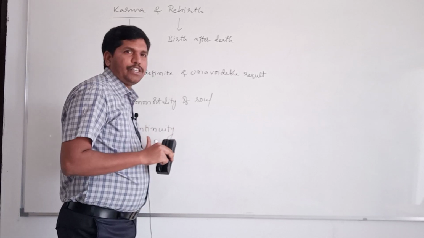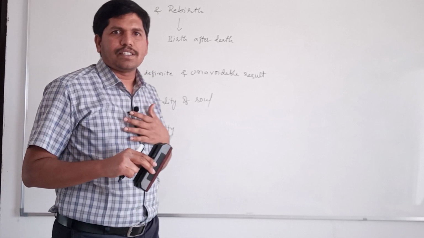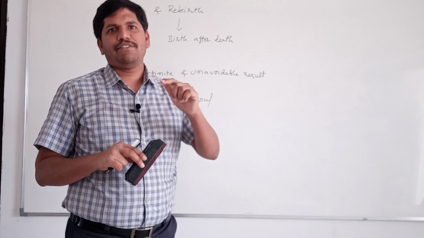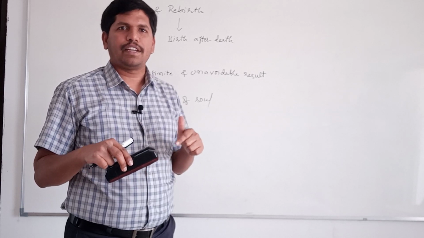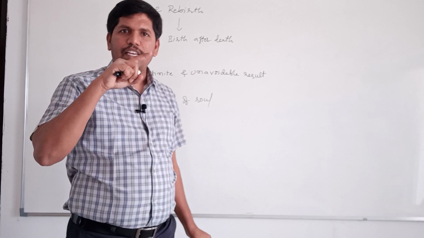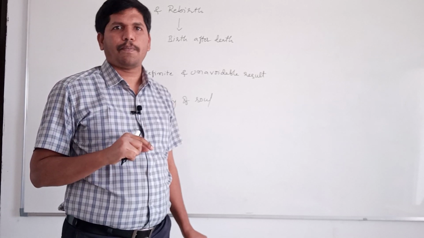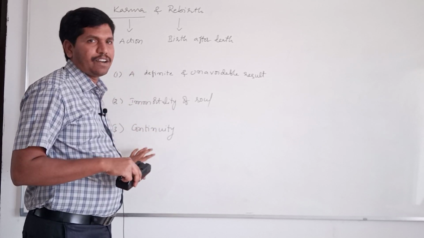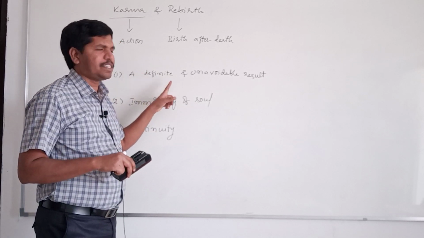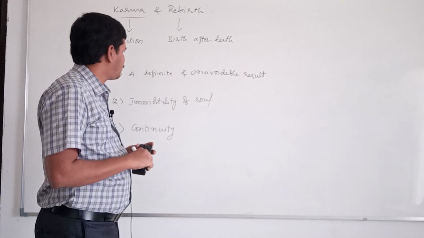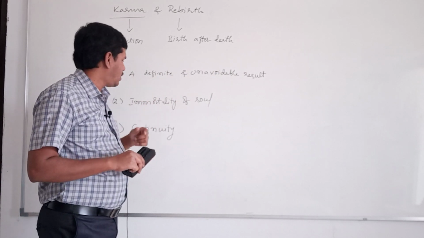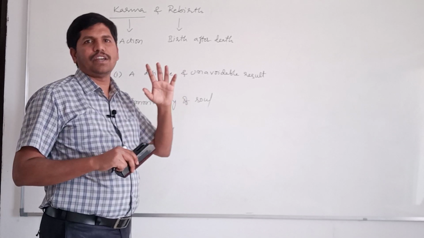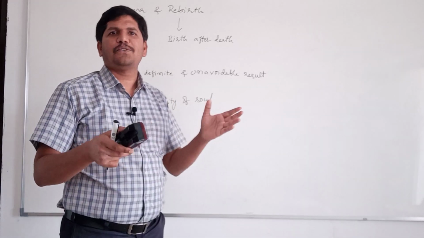That's why there is a continuity. The actions performed by us in a particular life are going to get the results in the next life if we do not receive the results in the same life. That means there is a continuity between two lives. That's why the concept of karma and rebirth is based on these three doctrines. One is, to each and every action there will be one definite and unavoidable result. And there is immortality of soul. Because of the immortality of the soul, there will be continuity between two lives. The concept is so simple.